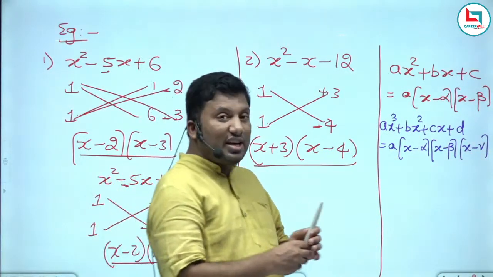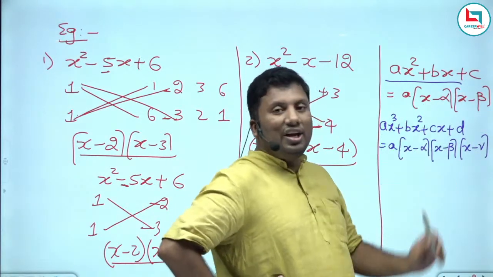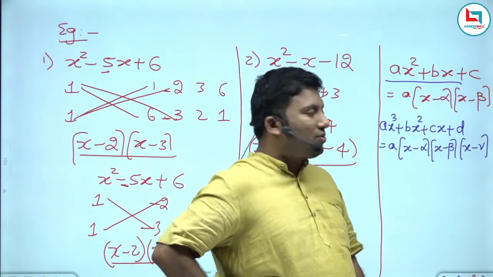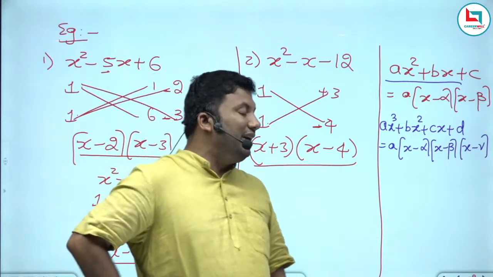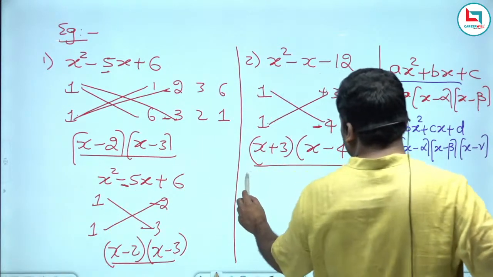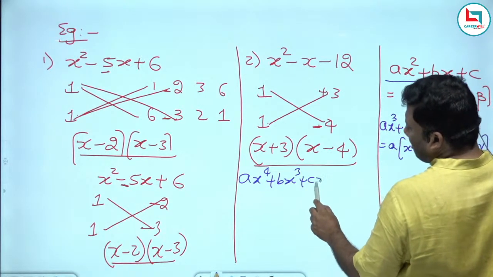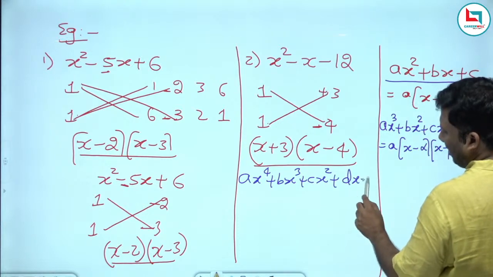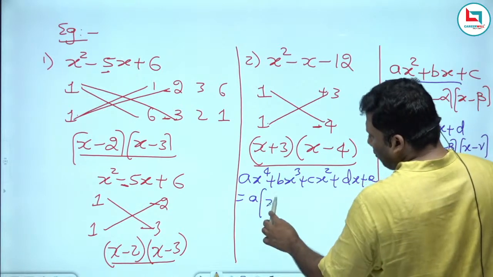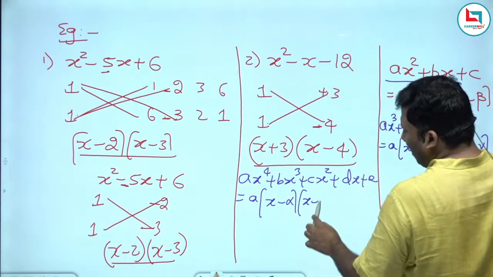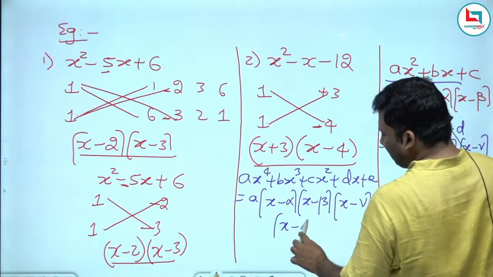Any quadratic, this is an expression. Any quadratic expression can be written as a into x minus alpha into x minus beta. If it is degree 3, this can be written as x minus alpha, x minus beta, x minus gamma. Suppose the degree is 4, ax power 4 plus bx cube plus cx square plus dx plus e. If it is degree 4, this can be written as a into x minus alpha, x minus beta, x minus gamma, and x minus delta.